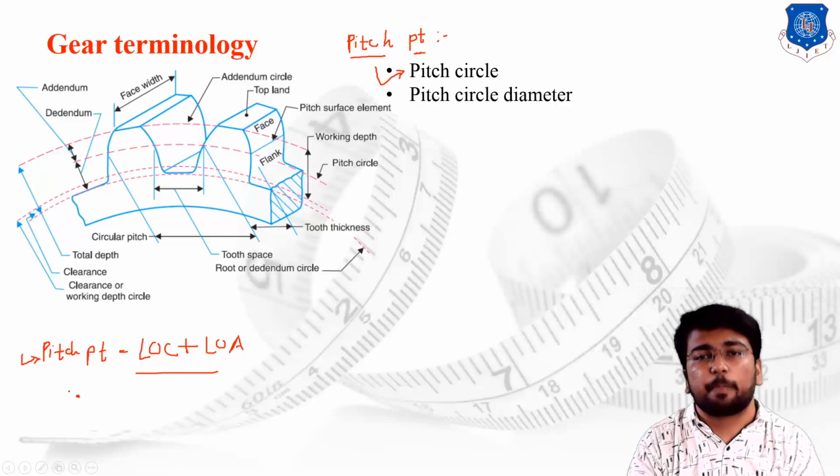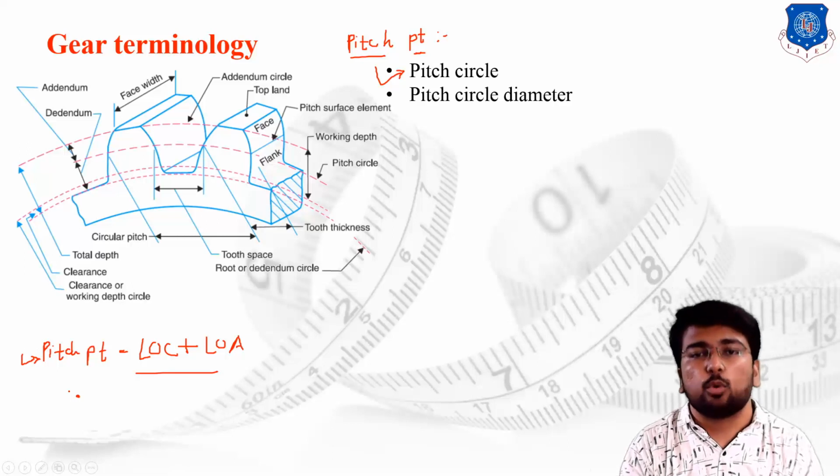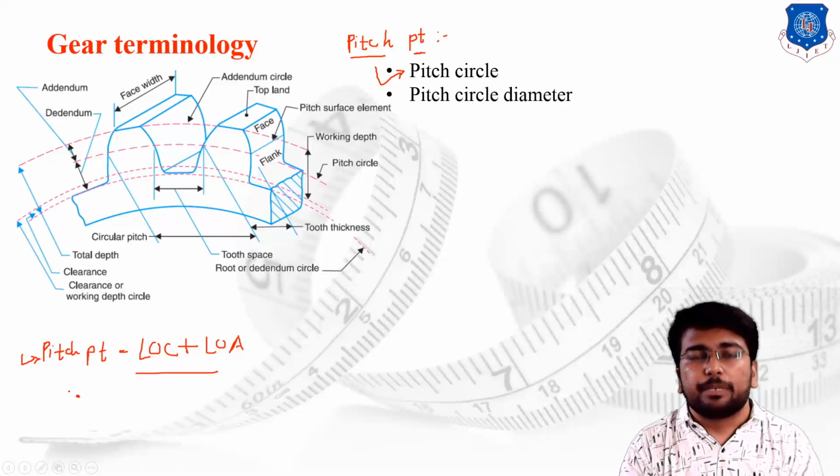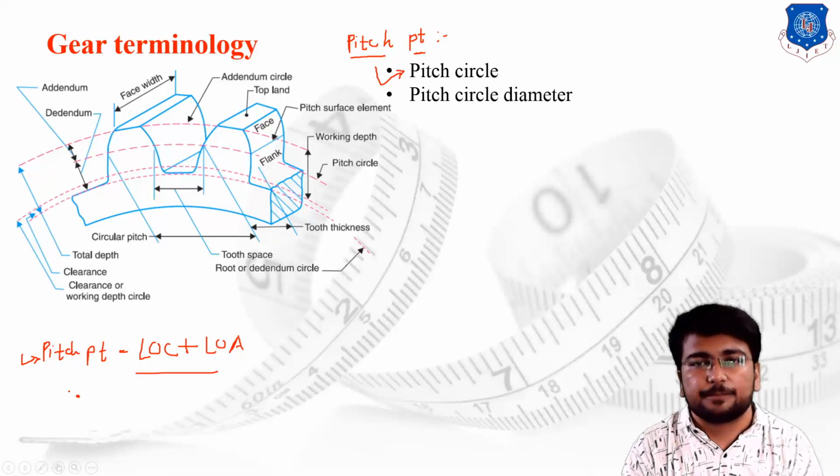We are imagining that we are getting the pitch circle over here just because the pitch circle falls at the average height of the gear profile. So we are using the pitch circle as a basic circle which is useful for generating the mating design.